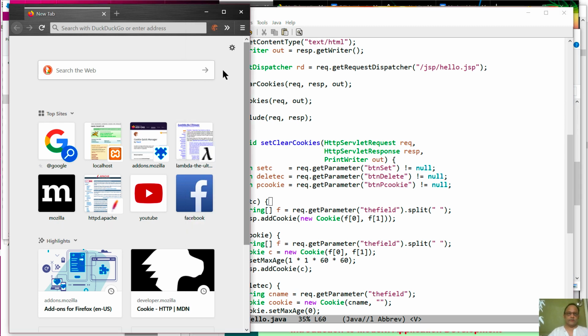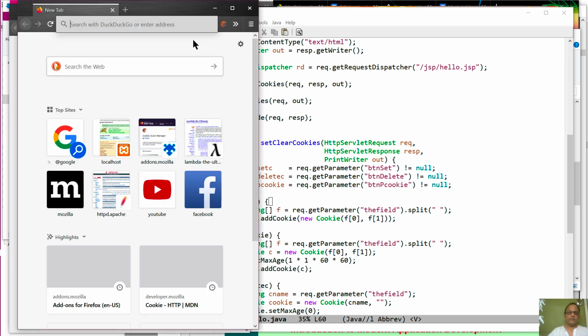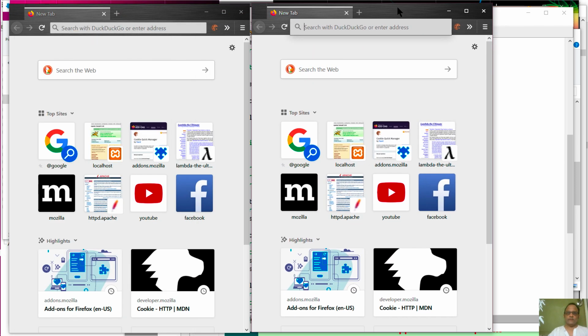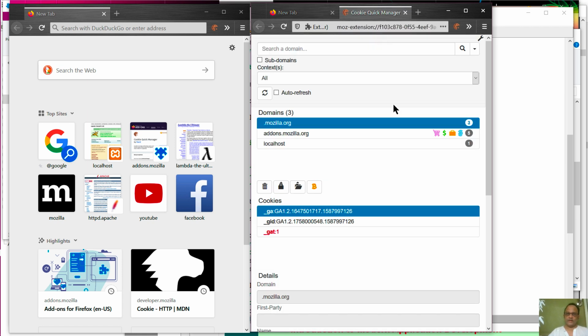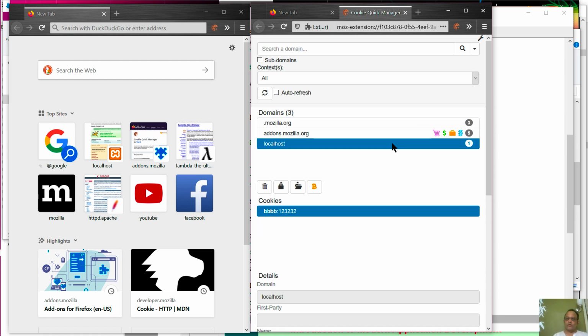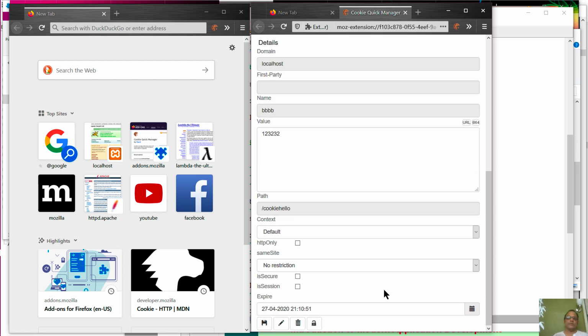So let's open a new window. And in that window, I will start the cookie manager. As you can see, localhost still has one cookie, BBBB, 1232, etc. So that's a persistent cookie.